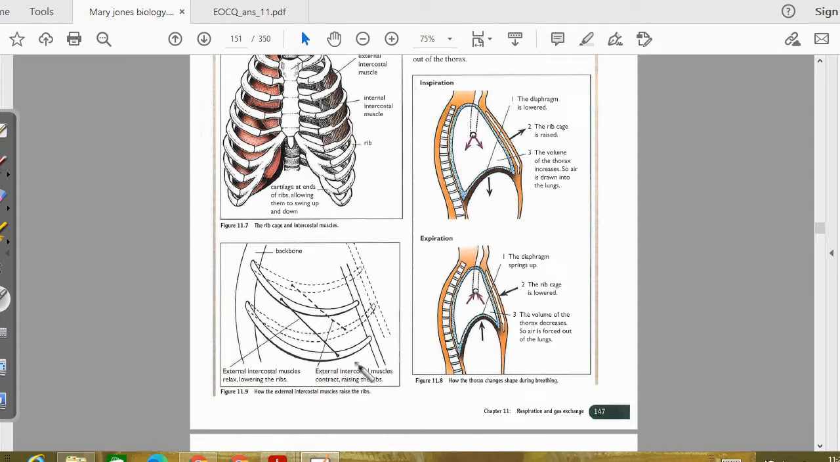Second one, the diaphragm muscles. When you breathe in, you see right here, what happens to the diaphragm.